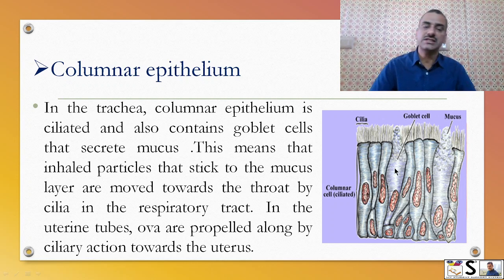This means that the inhaled particles that stick to the mucus layer are moved towards the throat by cilia in the respiratory tract. So cilia move continually like this and move the mucus towards the throat. In the uterine tube, the same type of tissue is there. They propel the ovum by ciliary action towards the uterus.